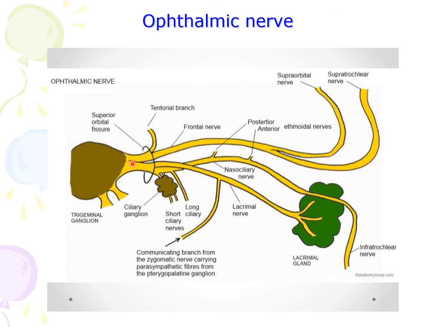This is the ophthalmic nerve, which branches into three. First, the frontal nerve, the largest branch, and you have the nasociliary nerve, and the smallest branch is the lacrimal nerve. Frontal nerve divides into two branches, supraorbital and supratrochlear. These two branches supply the area of the scalp and the forehead. The nasociliary nerve, as the name suggests, supplies structures in the nose and the eyes. Lacrimal nerve supplies the lacrimal gland.